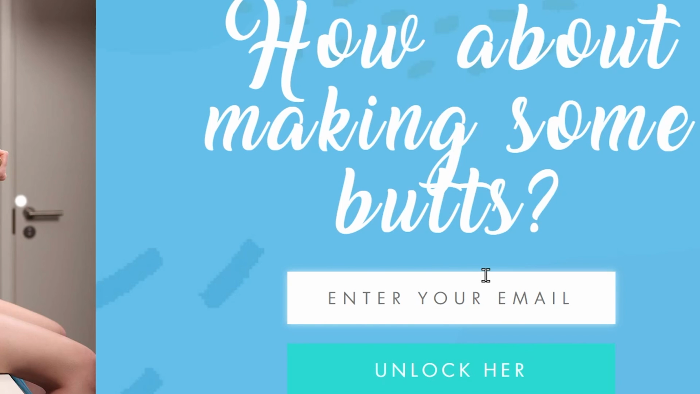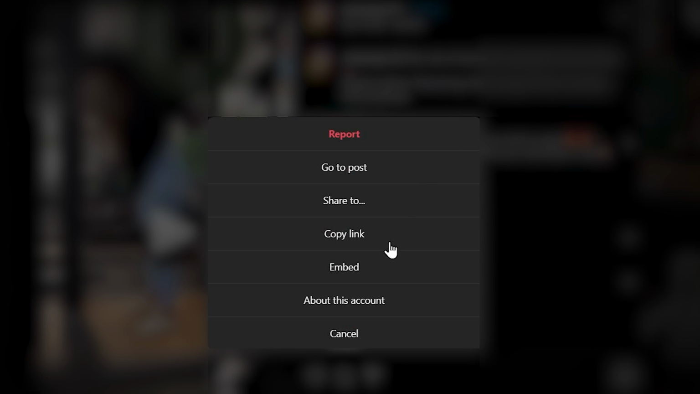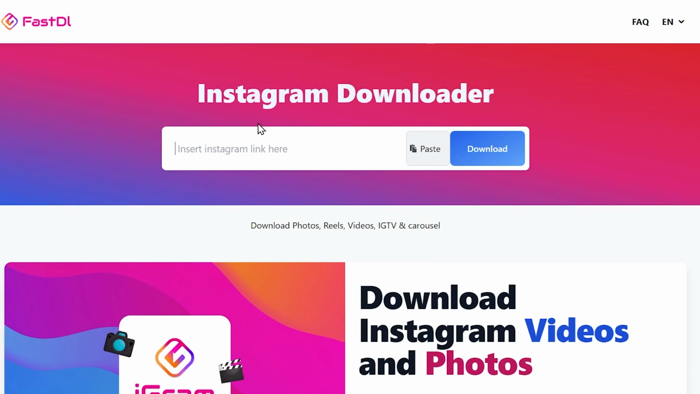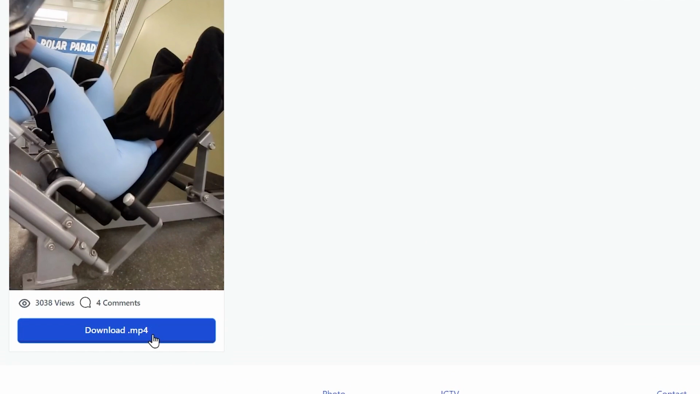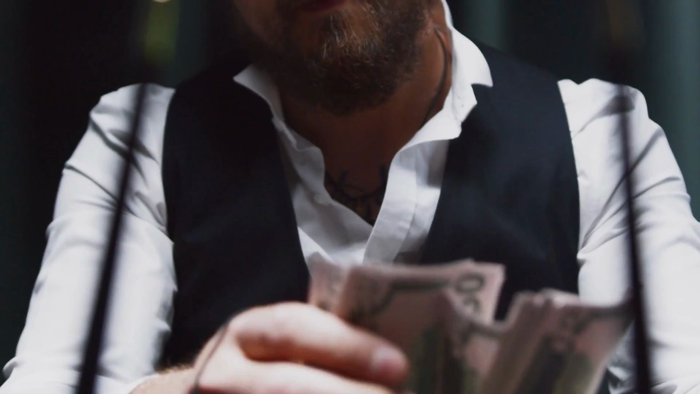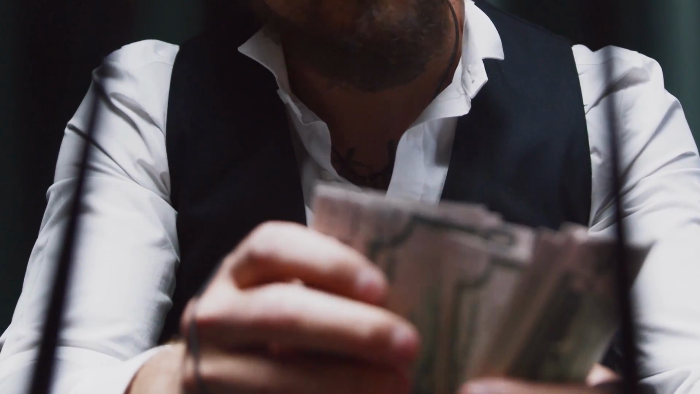How to do that is very easy. First, you need to go to Instagram and find different videos with different models. When you find a model, just copy her link, go to this website, paste the link here and press download. Now you can download this video. The next step is to make an account on TikTok and post these videos there. You can also write text on these videos, and you can add some effects.